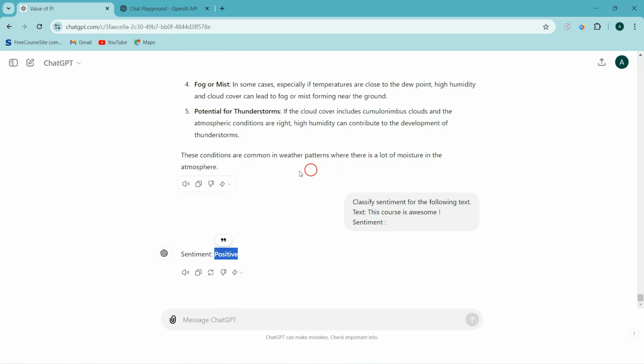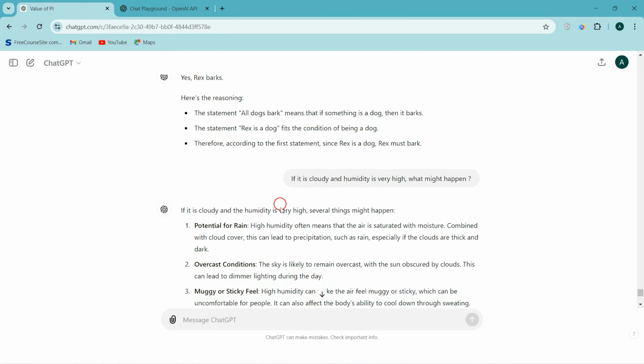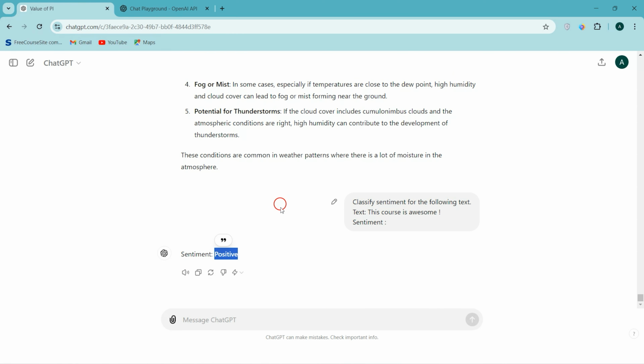So why has it given positive? Because earlier in this session itself we used the sentiments positive, negative, neutral. That's why it classified this particular text as positive, but that is fine. It gave the response based on the general knowledge it acquired during the training.